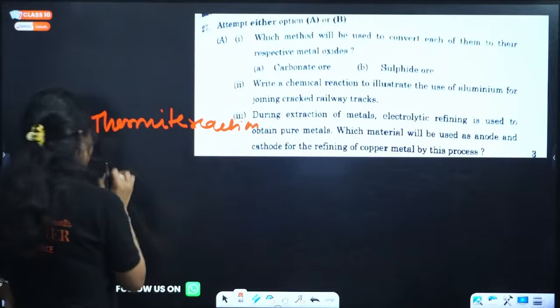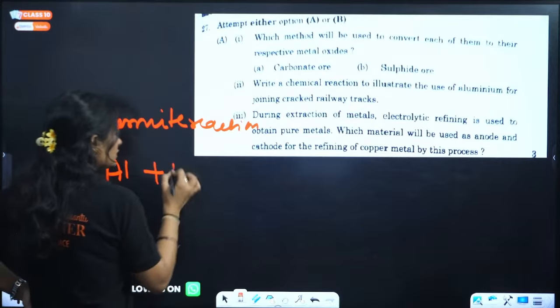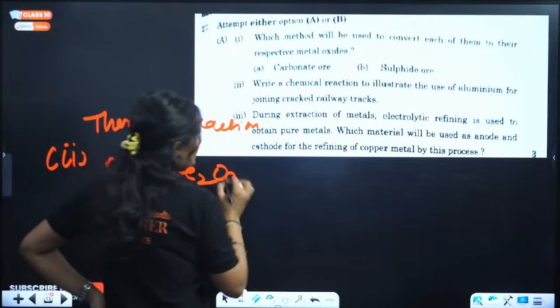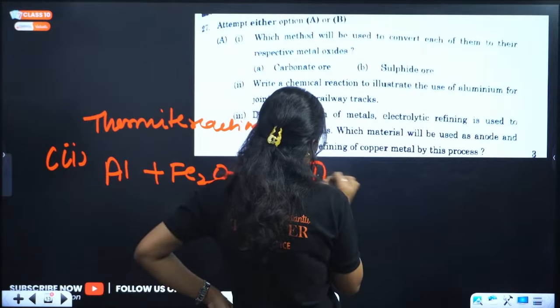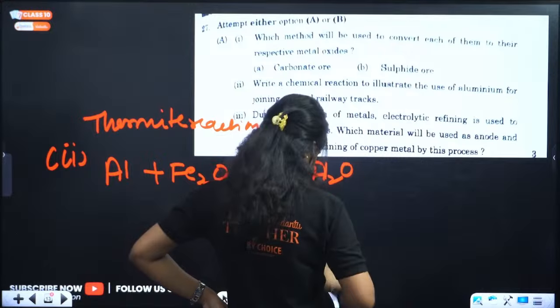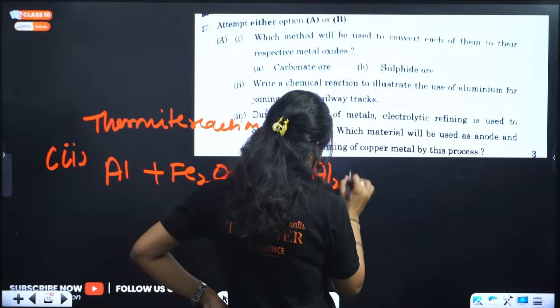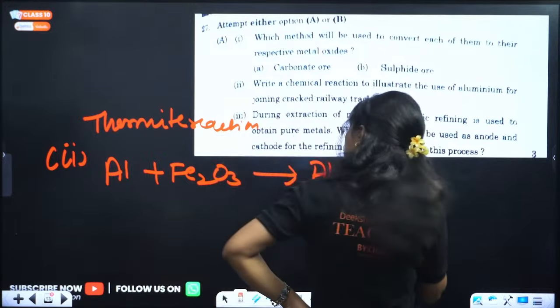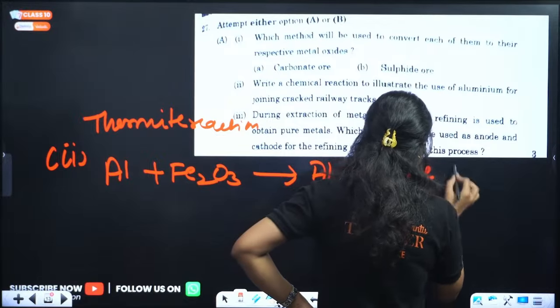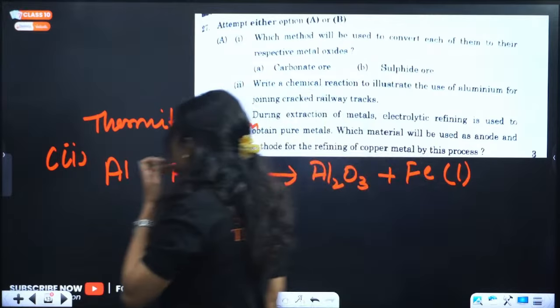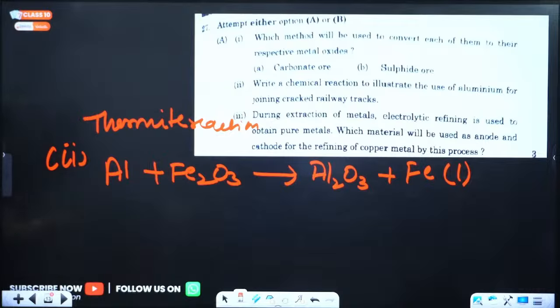Simple. You have aluminum combining with iron oxide. We will get aluminum oxide and iron in liquid state. Okay, molten iron we get. Yes, everyone did right. Yes, the paper was easy, no?